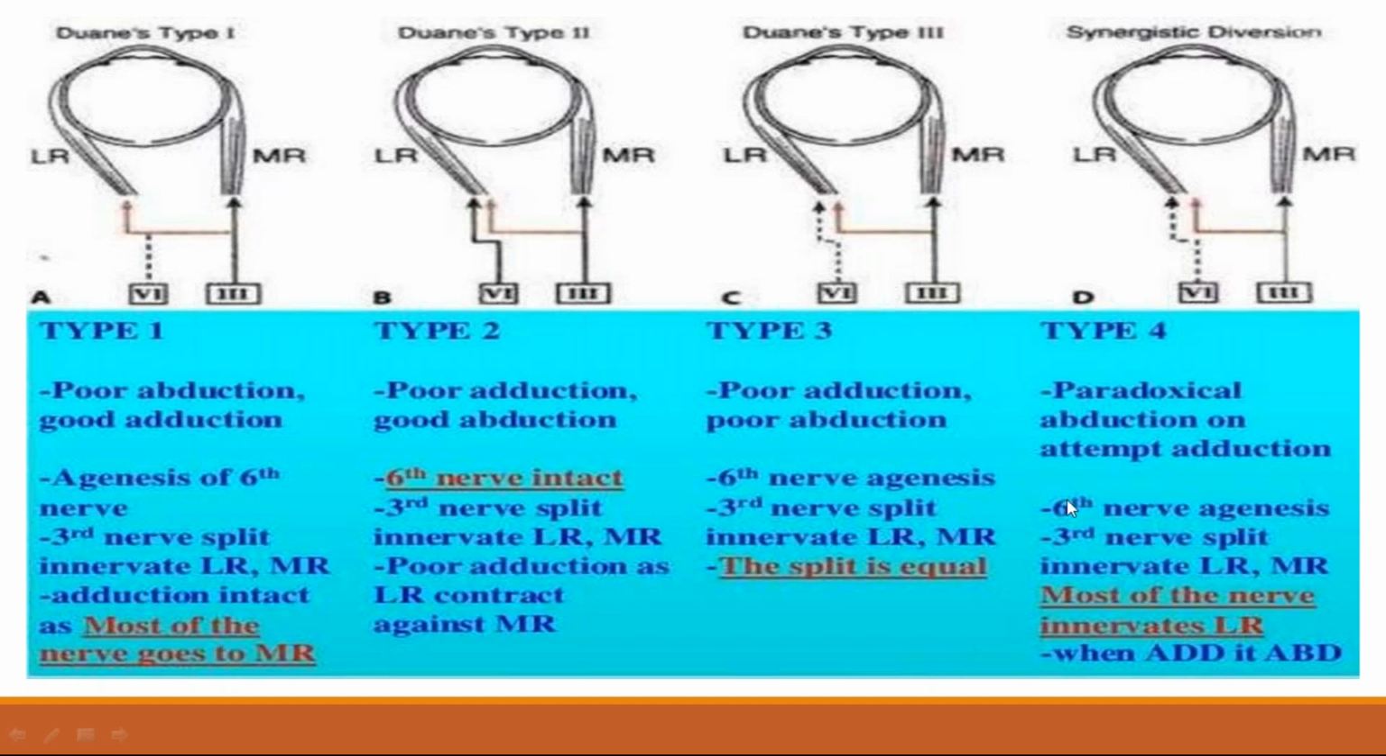The third nerve is split and supplies both medial rectus and lateral rectus, and the major part of the third nerve innervates the lateral rectus. So whenever there is an attempted adduction, there is paradoxical abduction. Instead of adduction, there is paradoxical abduction. That is type 4 Duane retraction syndrome. Type 1, type 2, type 3, and type 4. These are the 4 types of Duane retraction syndrome.